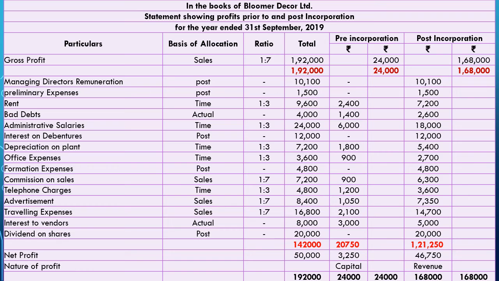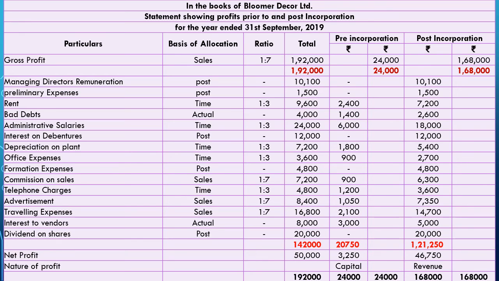Interest on debentures is related with the post-incorporation period, because when the company gets incorporated, it creates debentures. So the total amount of 12,000 is going to be paid in the post-incorporation period. Depreciation on plant, again a fixed expense, time ratio 1:3. So 7,200 is divided as 1,800 and 5,400.